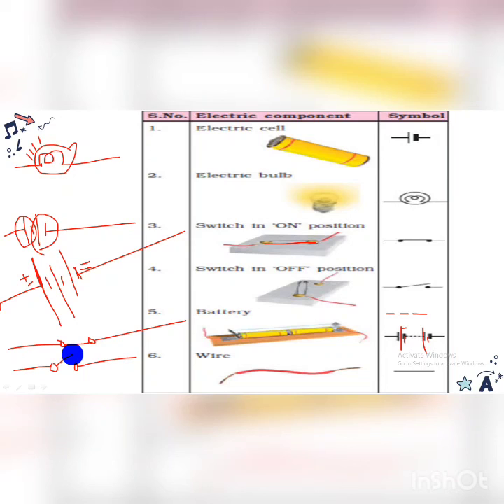So that's it for the day. The recapitulation has been completed. Now on Monday I will teach you one of the effects of electric current, that is the heating effect of electric current. Till then just revise these things so that you can easily get the next topic.